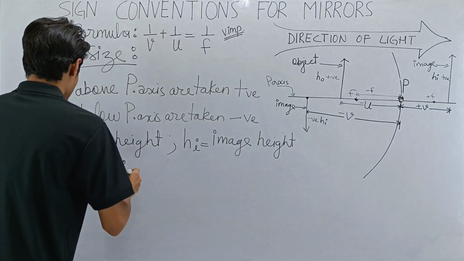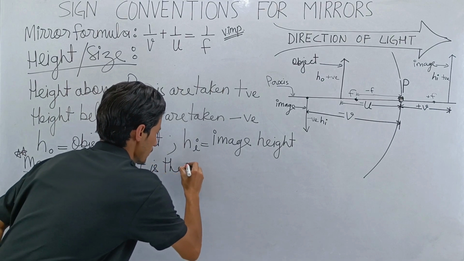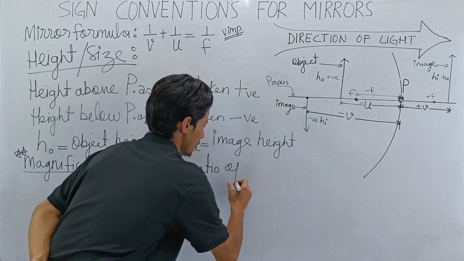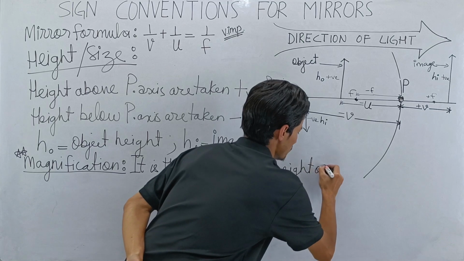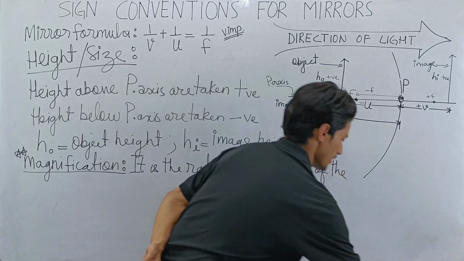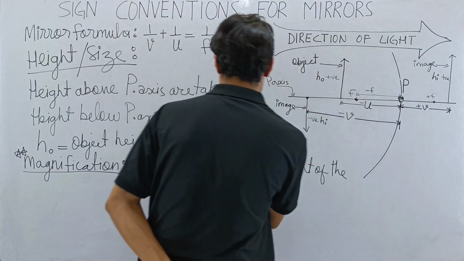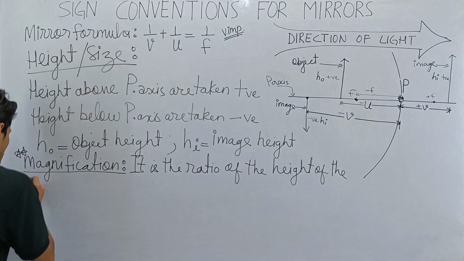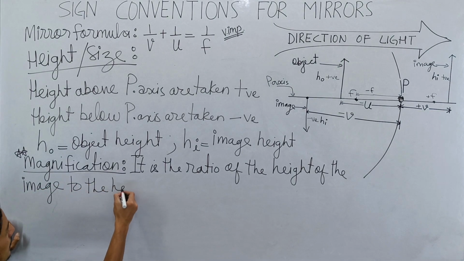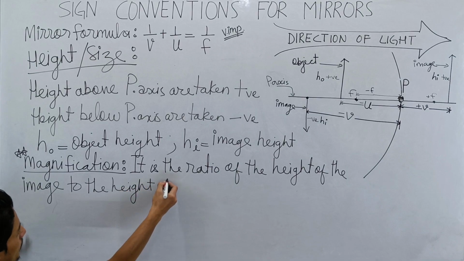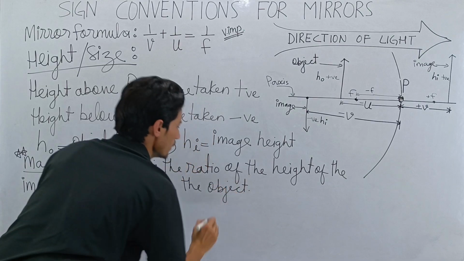So let's write down magnification. It is the ratio of the height of the image, or we can write size of the image, to the height of the object.